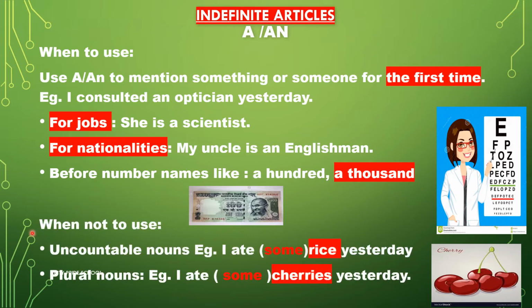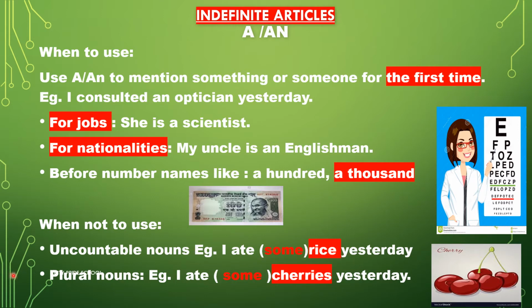When should we not use indefinite articles? We should never use indefinite articles before uncountable nouns like rice. So the sentence should be I ate rice yesterday, or if at all you have to mention the quantity, then you have to take the help of this determiner: I ate some rice yesterday.